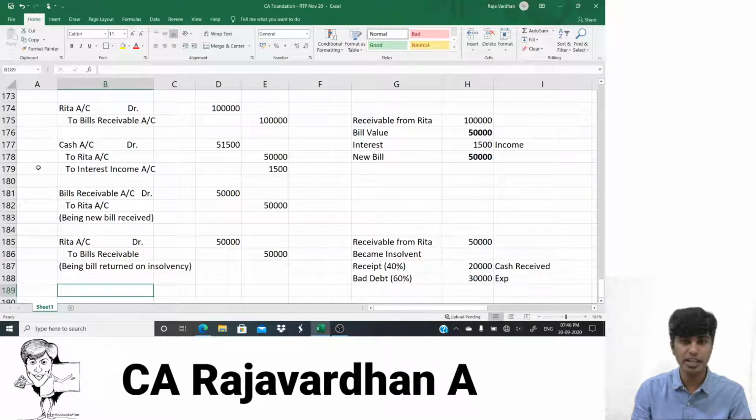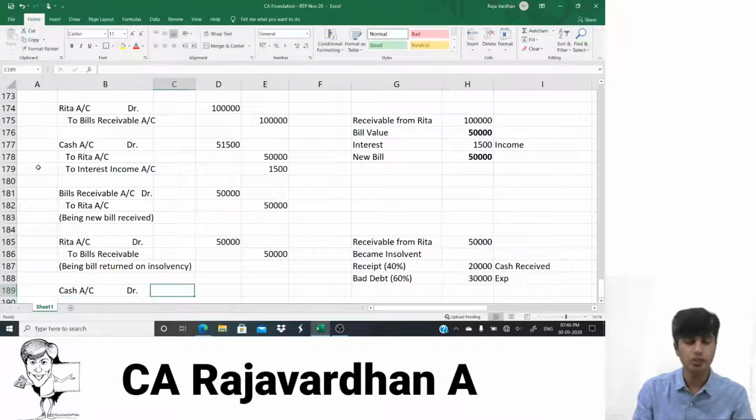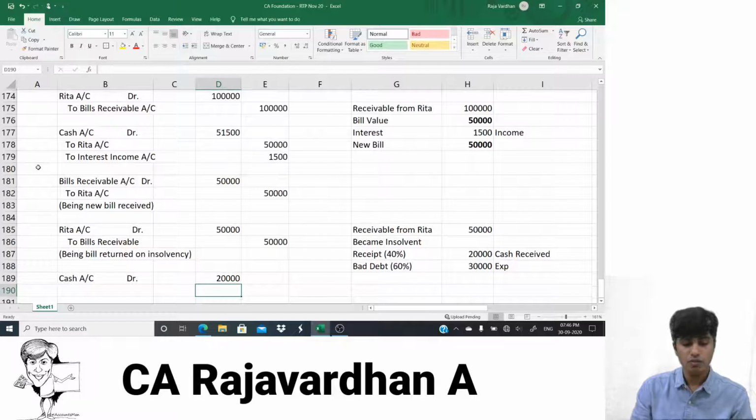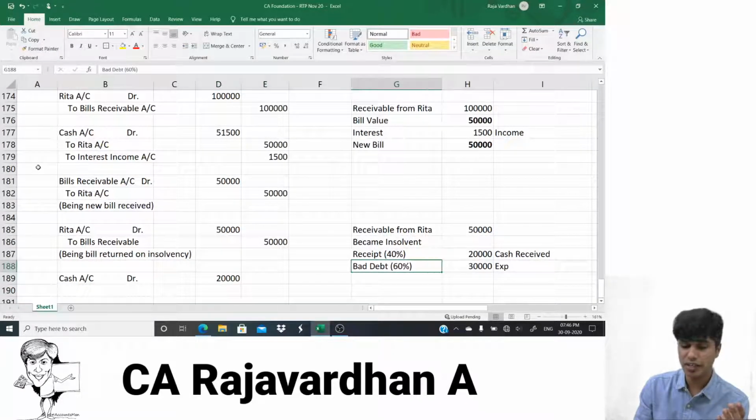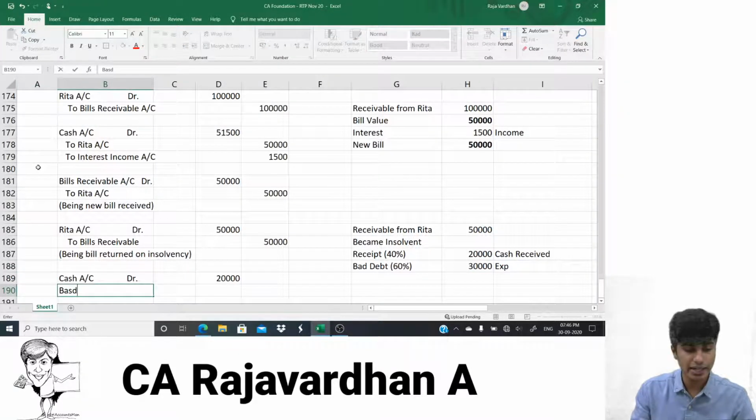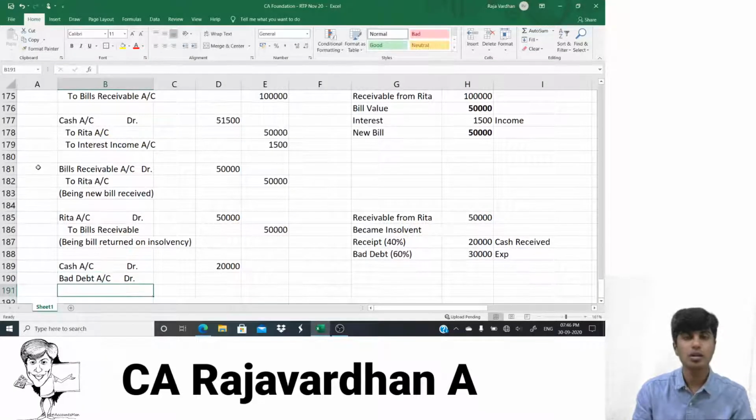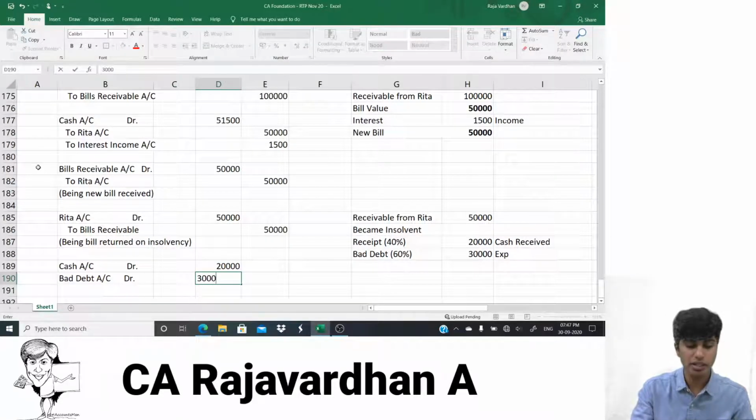So then what's happening? Rita is paying us cash. Am I right? Though she is insolvent, she is not completely insolvent. So I'll write cash account debit. How much cash did you receive? Receipt is 20,000. Further, the 30,000 which is not received, I told you it is an expense. Expense should be debited. So I'll write bad debt account debit. To this extent, bad debt would also be debited.